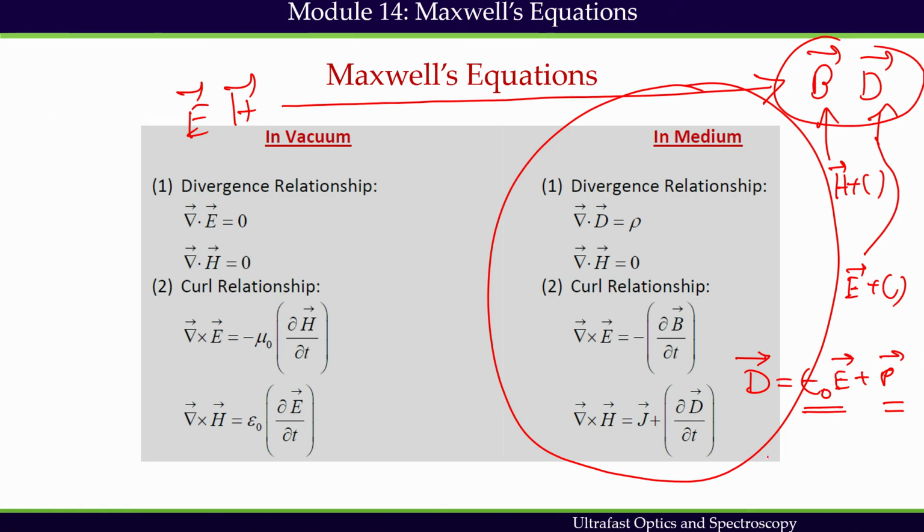Similarly, the magnetic flux density B can be expressed as mu naught H. This is true only for non-magnetic material. For magnetic material you have to include the magnetization part also. That we exclude. We are thinking that the medium is not magnetic, that is why B can be expressed like this. So, the medium response is neglected.